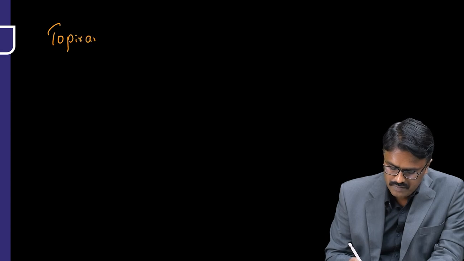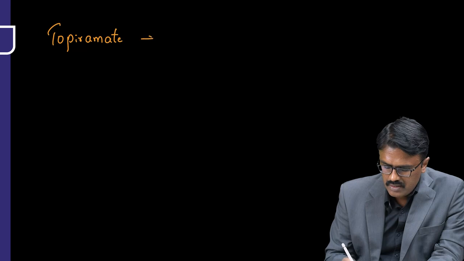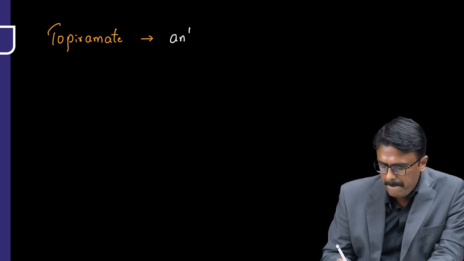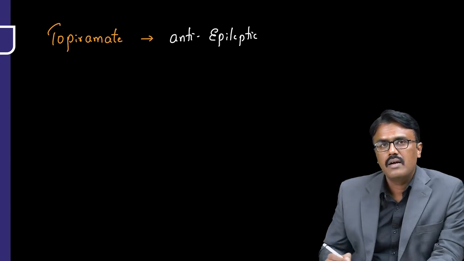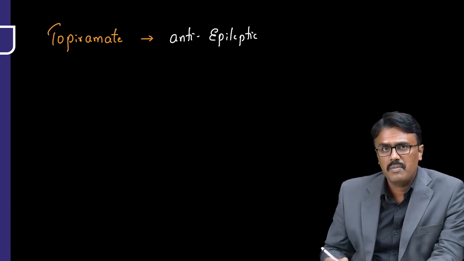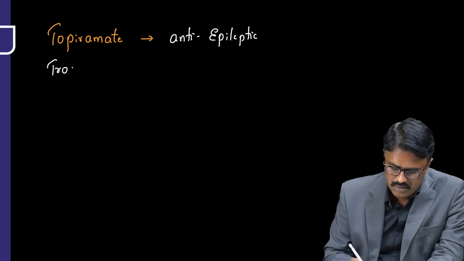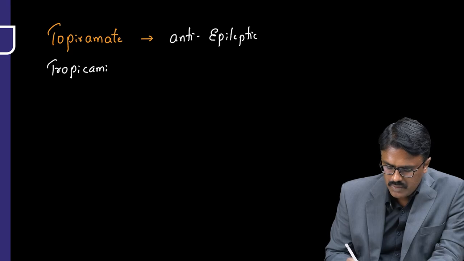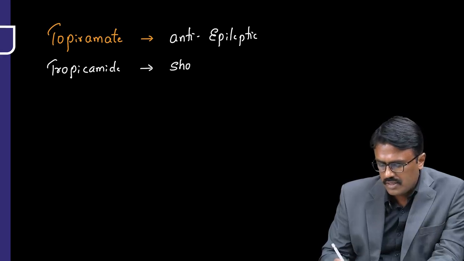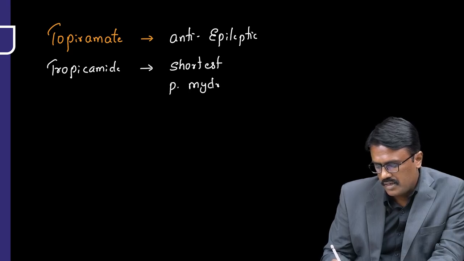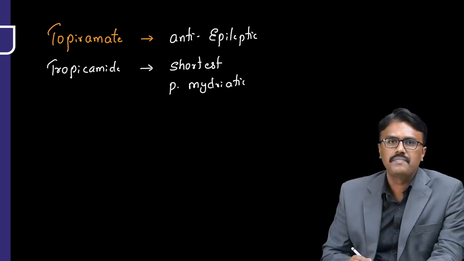Then moving on to the other aspect, drugs like topiramate. Now topiramate is mainly an anti-epileptic drug, which is also used in craving of alcohol, obesity, migraine prophylaxis. Don't confuse with tropicamide. Tropicamide is a passive mydriatic, and it is the shortest acting passive mydriatic. The name is called tropicamide.